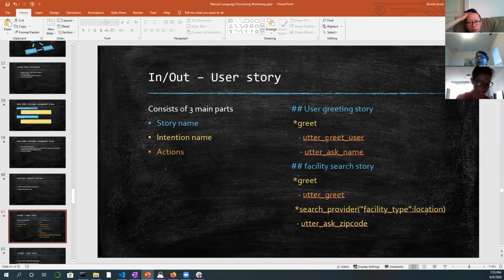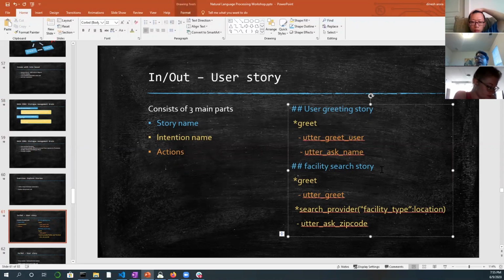The bot responses are called actions, and the story names, as I specified, you can put in anything. I can call this flow a facility search story, and then just type in something. It doesn't matter what we define. These are for people to understand what the flow is about. Okay.